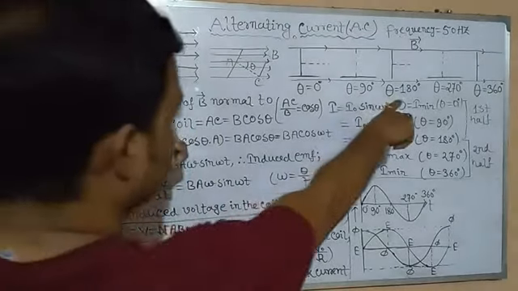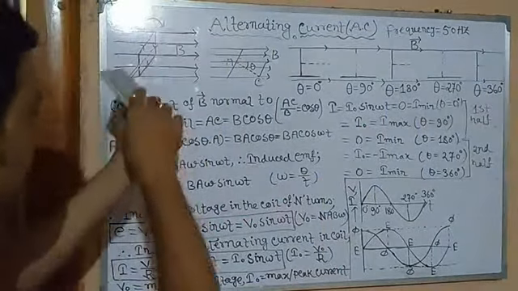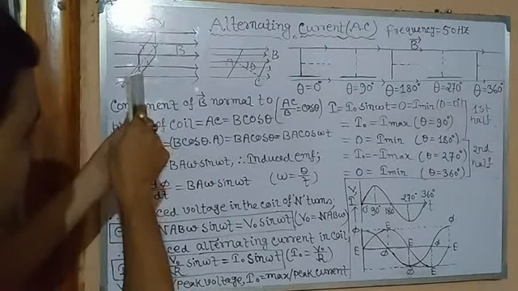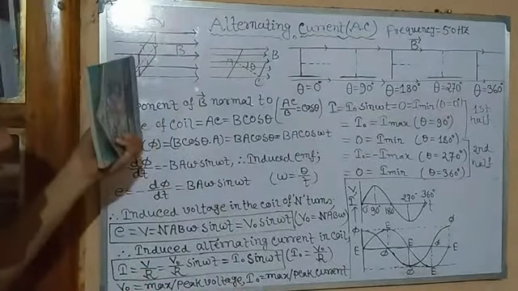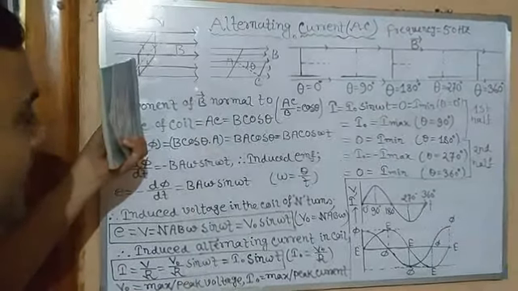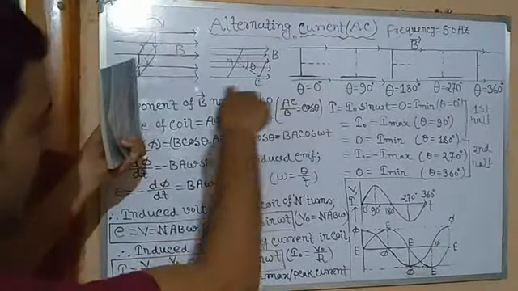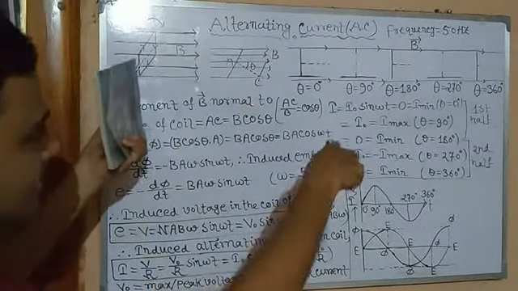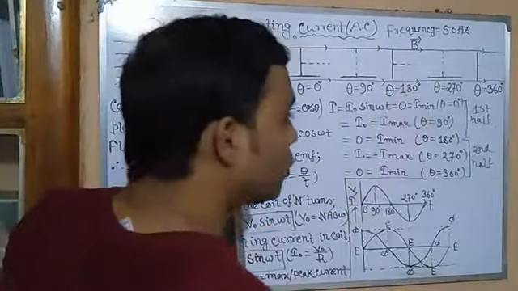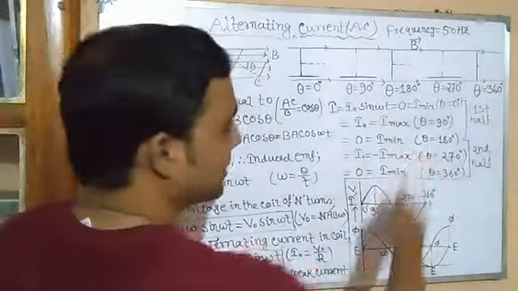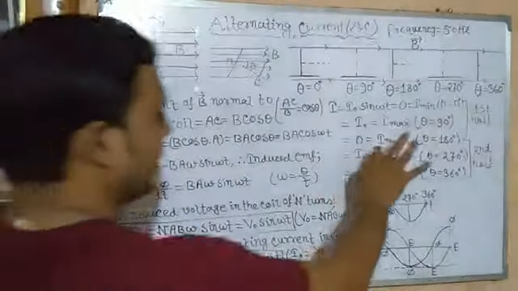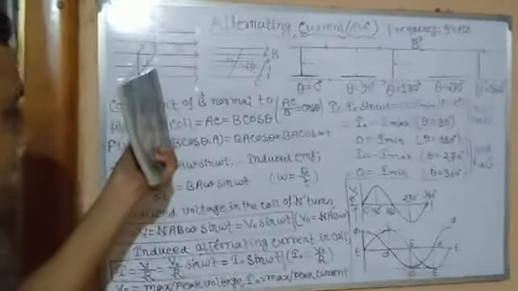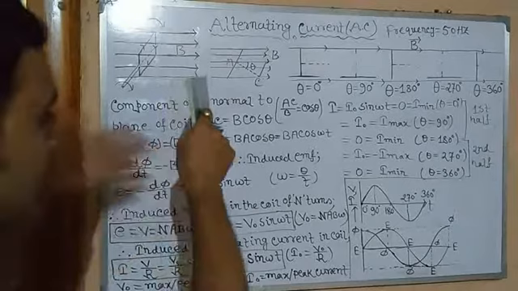What is this third figure? When theta is equal to 180 degrees. 0, 90, then again 90, isn't it? Theta is equal to 180 degrees. Why? Parallel, again the normal drawn perpendicular on the plane of the coil, and the magnetic field like this, isn't it? So theta is equal to 180 degrees. Sin pi is equal to 0, again minimum. Again minimum. Clear?